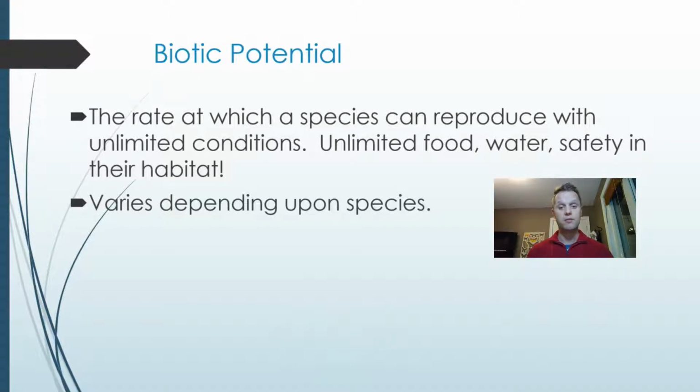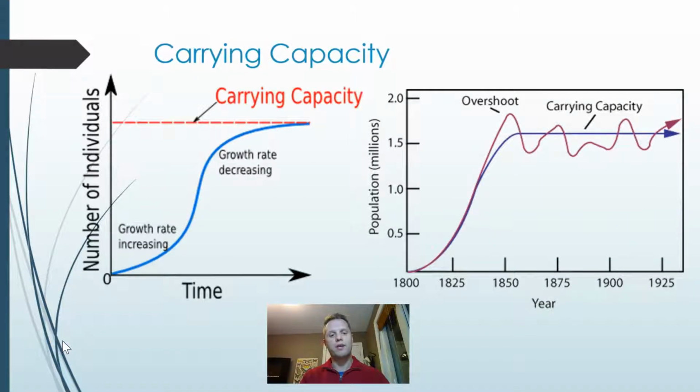Now, different organisms have different biotic potential. We can reproduce at different rates. People generally can reproduce quite slowly because we only have one child. A rabbit, for example, though, can have a litter of little rabbits, little bunnies, and a cat can have a lot more. So biotic potential is how quickly you can reproduce, and it really varies upon the species that you're talking about.